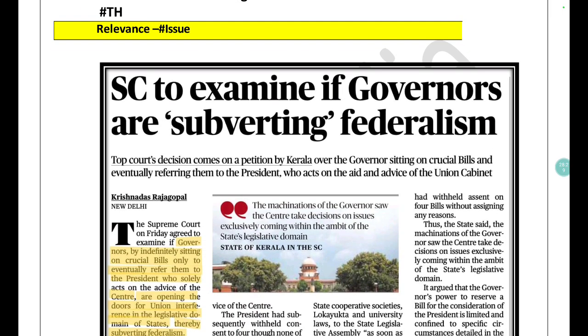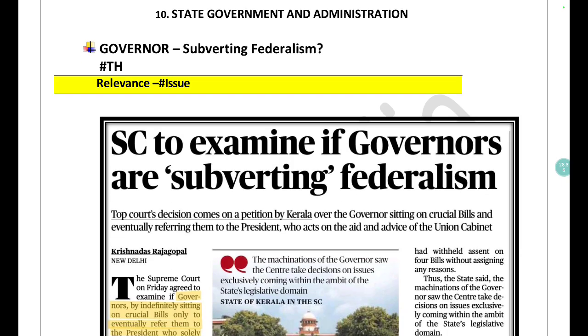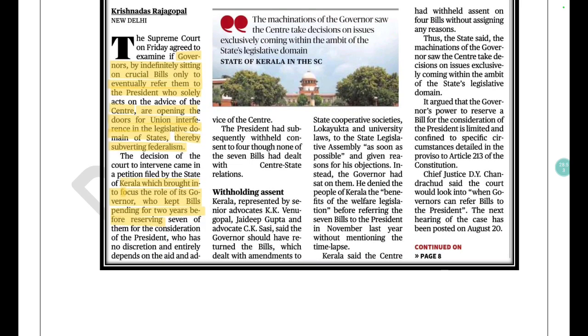Governor subverting federalism. Supreme Court to examine this. This was in the news in all the mock questions, be it GS paper 2 or PubAd paper 2. You will find this kind of question every year in your optional or in GS. So prepare very well on the governor issue, and you will definitely get a question either in GS2 or in PubAd paper 2.